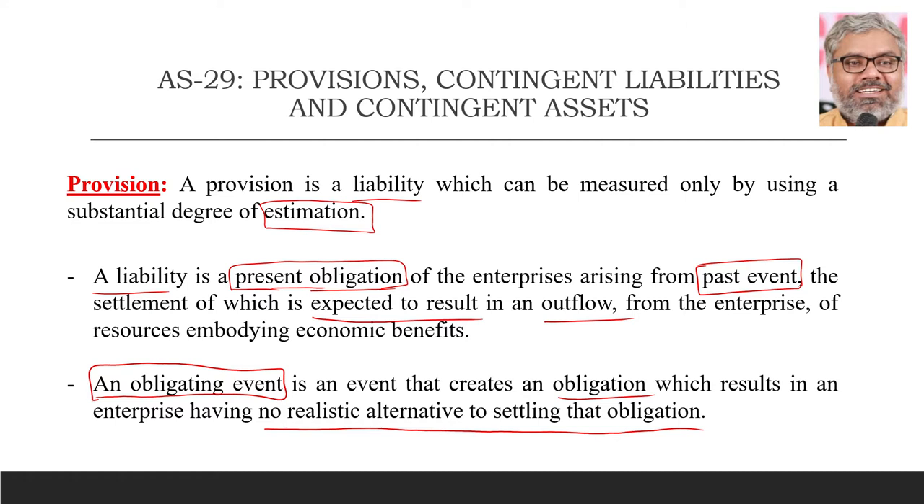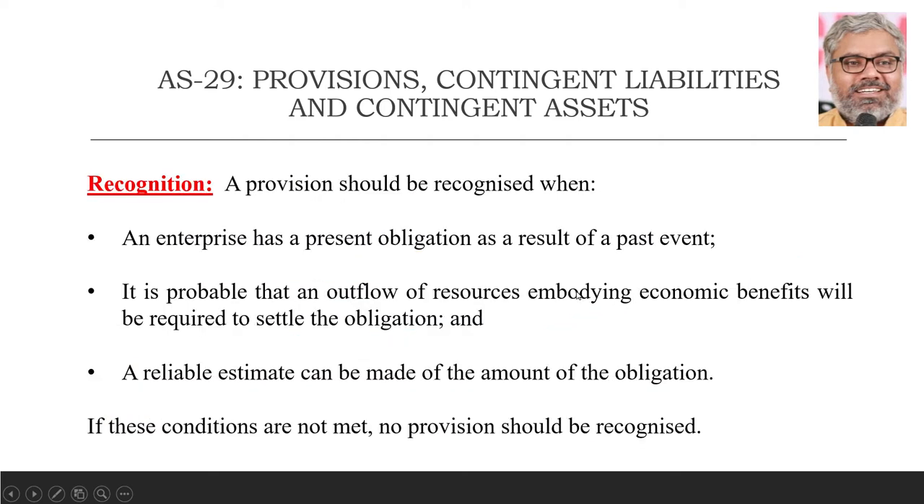And provision is nothing but a kind of liability which can be measured only by using a substantial degree of estimation. These are all the key points related to understanding what is a provision. First of all, it is a liability, simply speaking. So it should have the characteristics which are shown in the definition of liability. It should be a present obligation, it should be arising from the past events, and it should be expected to result in an outflow in future. And obligation means it is something which the firm or the organization or the enterprise has no choice but to oblige. That's what is obligation. So that is the basic understanding of what is a provision.